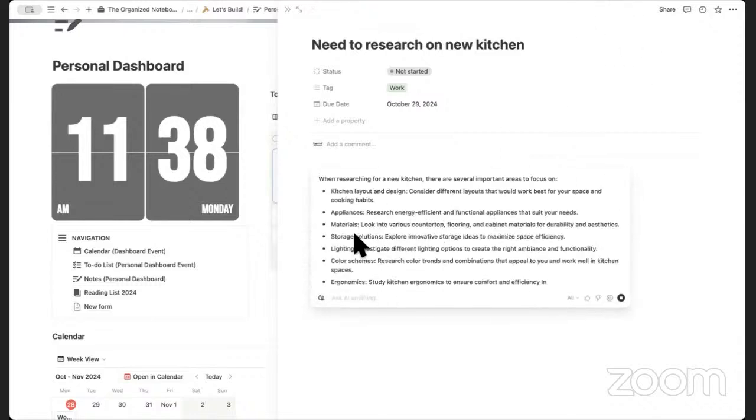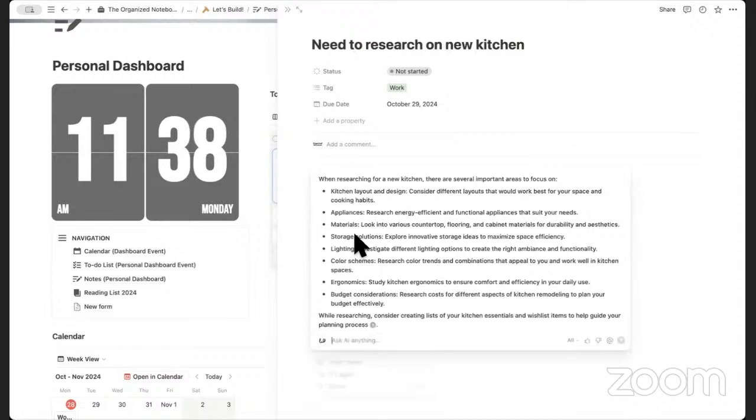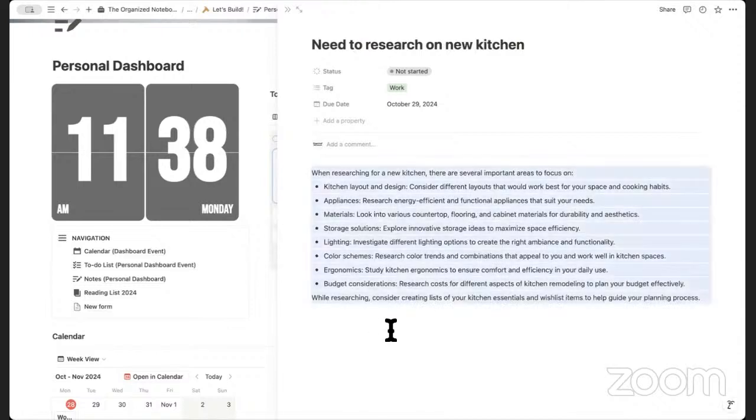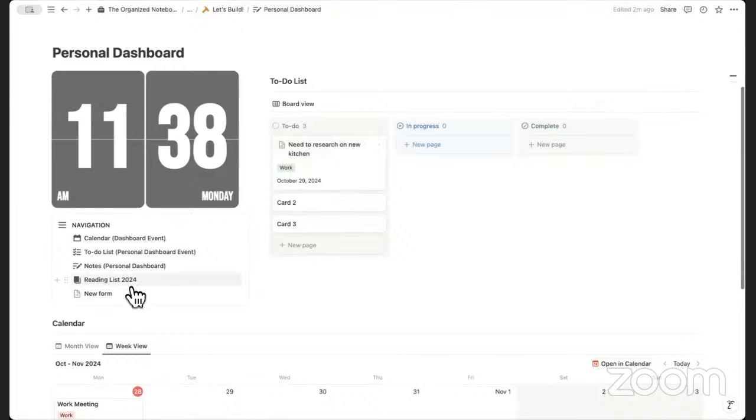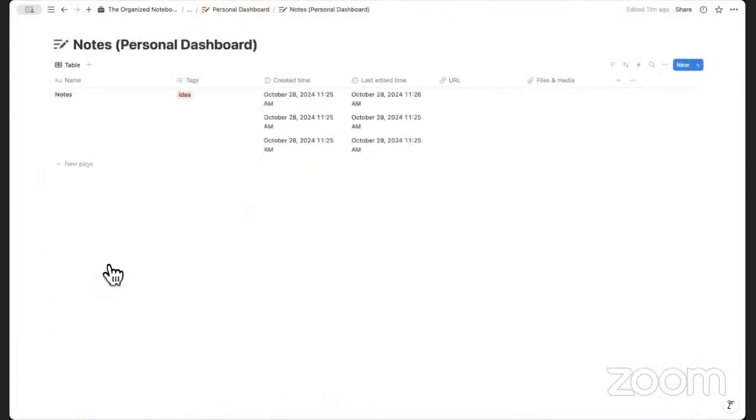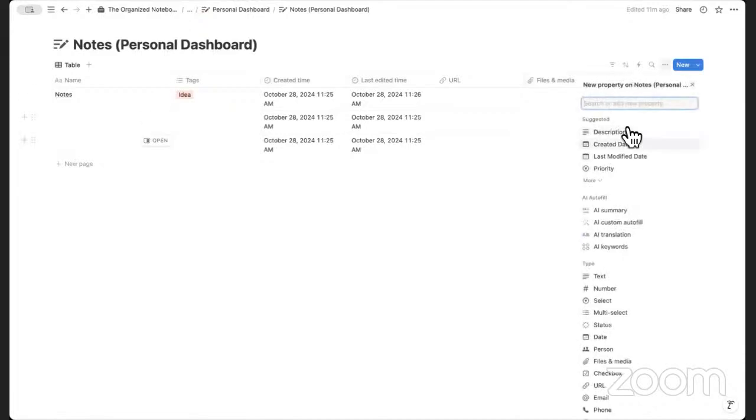So here are some things to consider, and you can insert below some ideas. Like this, Notion AI can be a huge part of your workflow. No matter whether you're using a personal dashboard, a team space, anything, you can try using Notion AI. Another really useful way is in your notes, where you can add AI properties. You can go to the plus sign here and then add AI summaries, custom autofills, translations, and even keywords. So hopefully that helps. And thanks for asking.